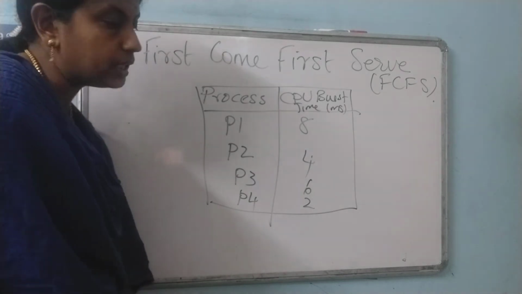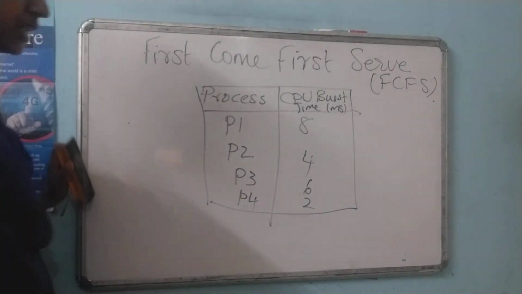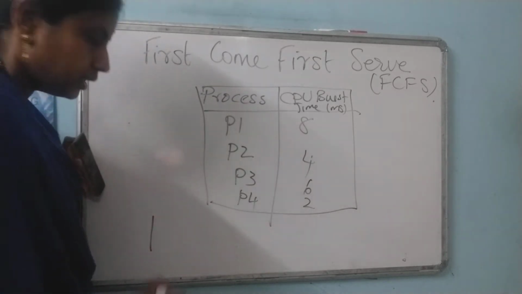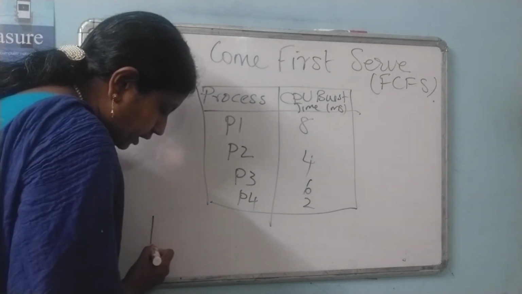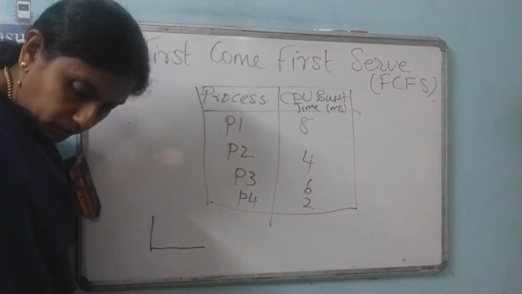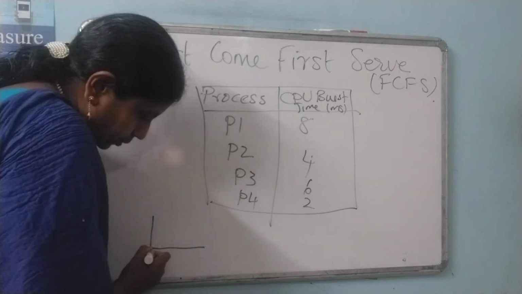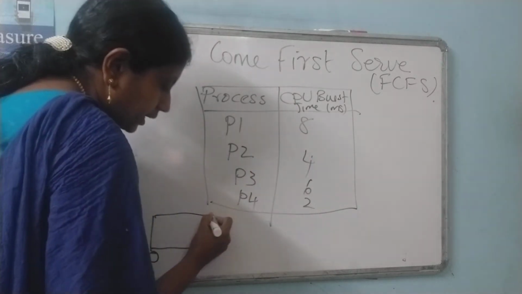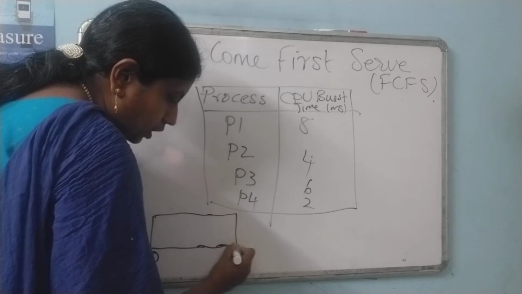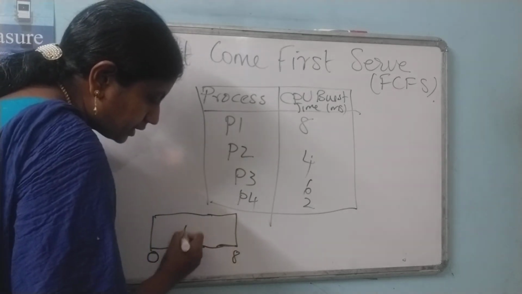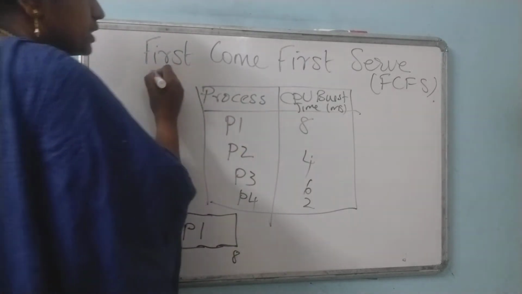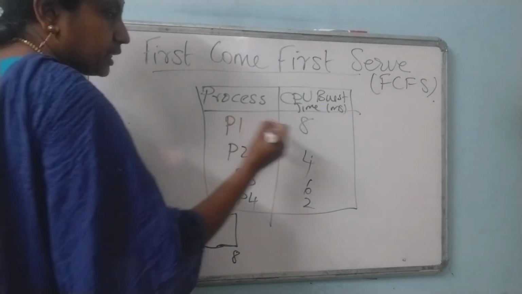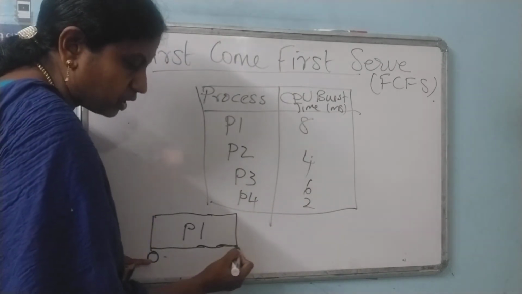To draw the Gantt chart is very simple. Start from the process and just draw a rectangle. The first process needs 8 milliseconds, so draw one rectangle, and this is P1. This is first come, first serve. So remember, when you draw, the first process needs 8 milliseconds.